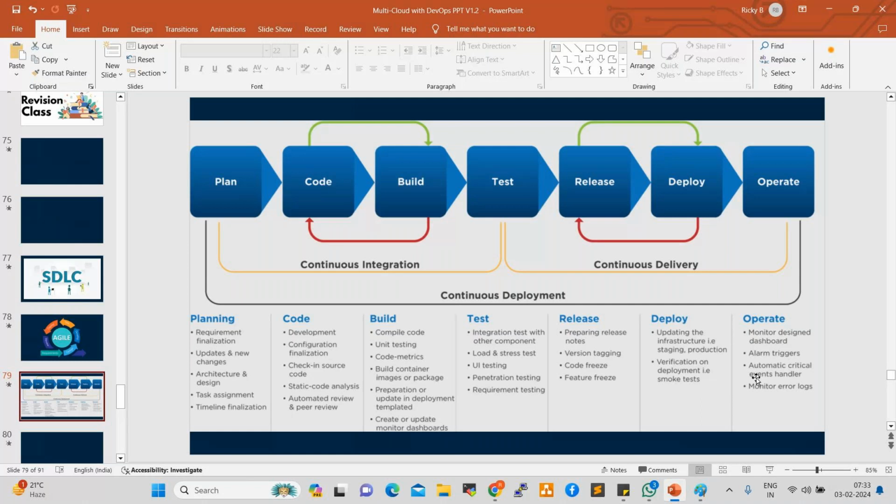So how can we divide into sprints? How can they integrate? How can we deploy the application? We'll see that live in our classes. All the activities you can see in our sessions. Whatever activities we perform in real-time projects, the same activities we can do in our classes.